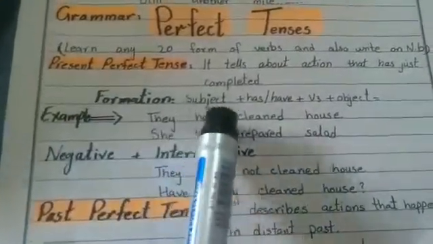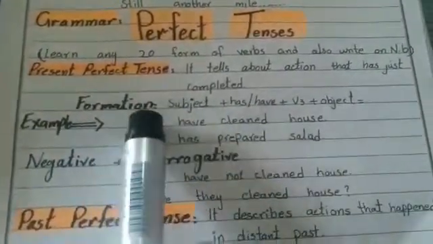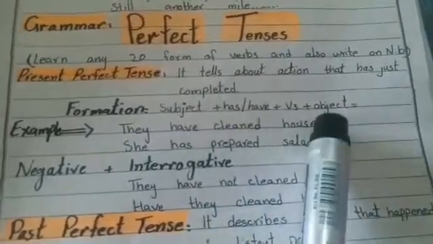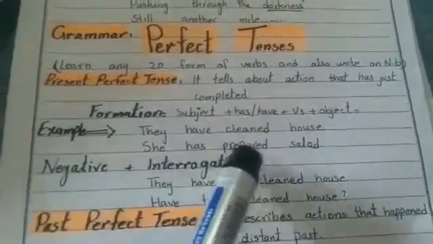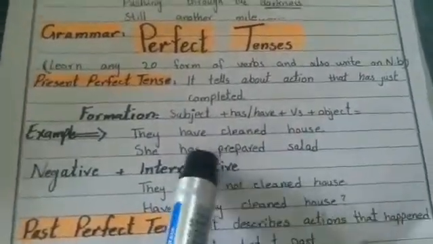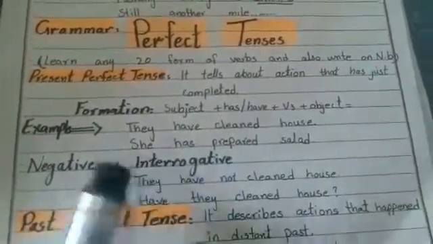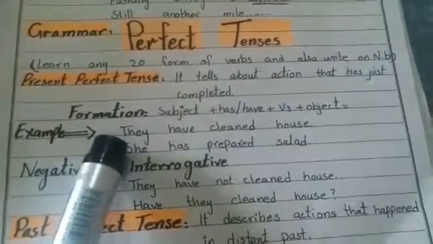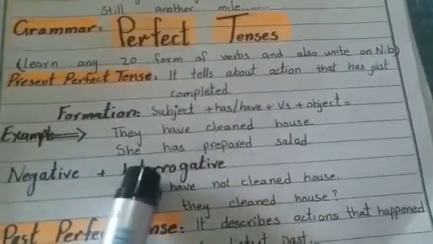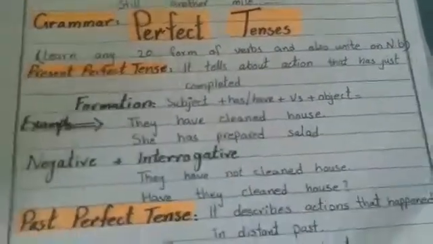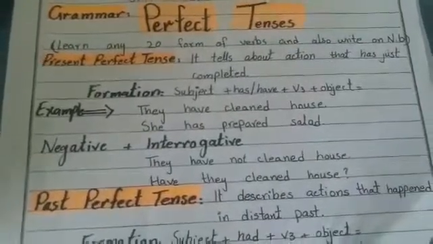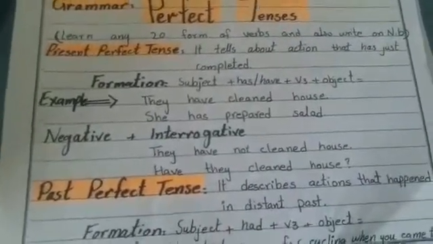Formation: we have subject, has or have according to the subject, and then the third form of verb and object. For example, they have cleaned the house. We use they with have, and cleaned house. With plural subjects we use have and with singular subjects we use has. Has is used with he, she, it and singulars.